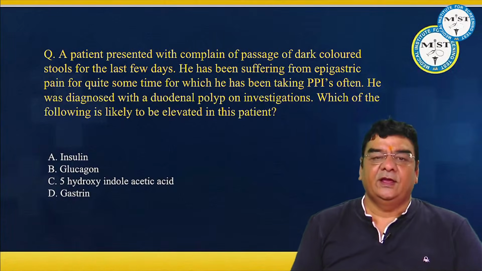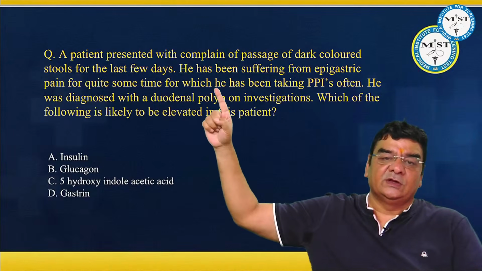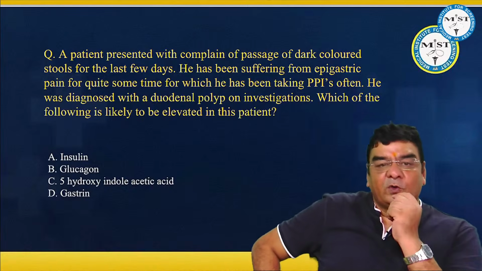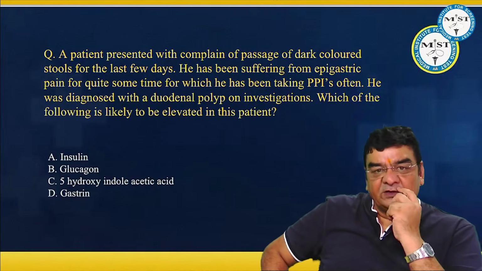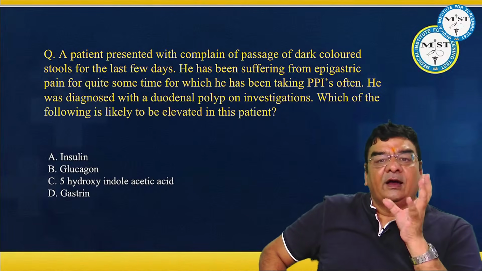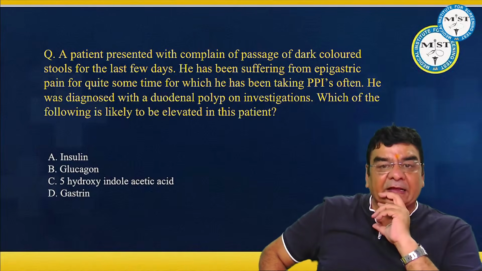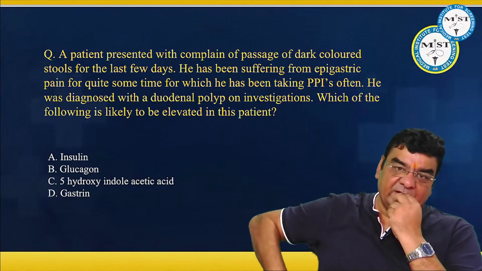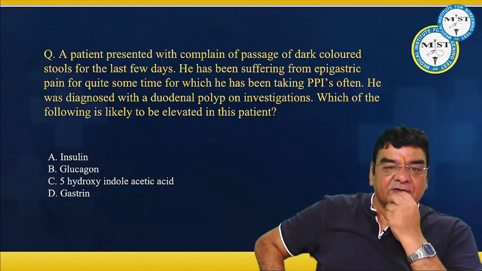Now, another question. A patient presented with a complaint of passage of dark colored stool for the last few days. He has been suffering from epigastric pain for quite some time, for which he has been taking PPIs often. So this might be a case of either gastritis or peptic ulcer. And they are saying melena, dark colored stool. He was diagnosed with a duodenal polyp on investigations. Which of the following is likely to be elevated in this patient?